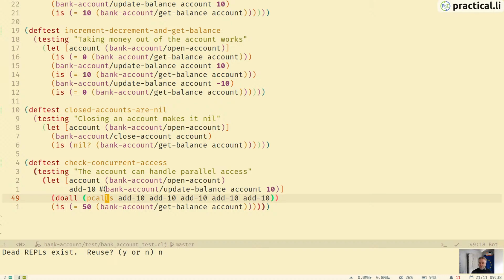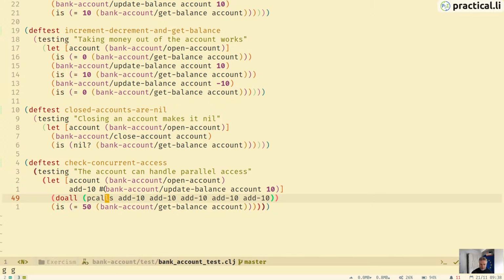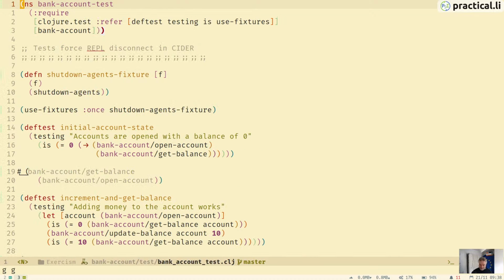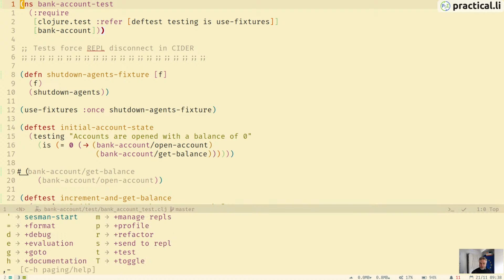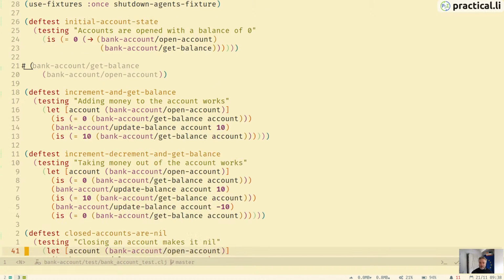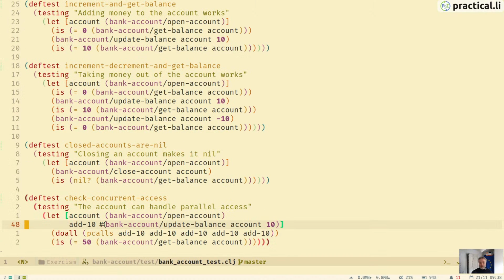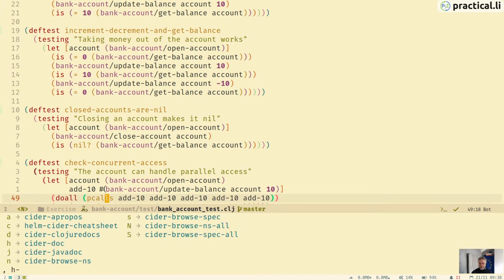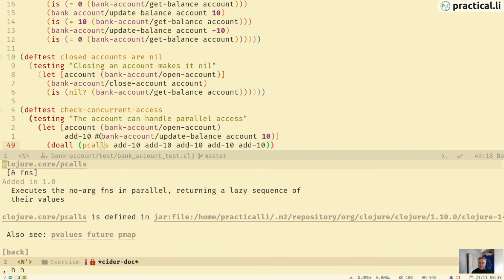No, I don't want to reuse it. So when you first start CIDER, you just need to evaluate a namespace to load all the Clojure core information in. So now we can use H, HH to look at it.